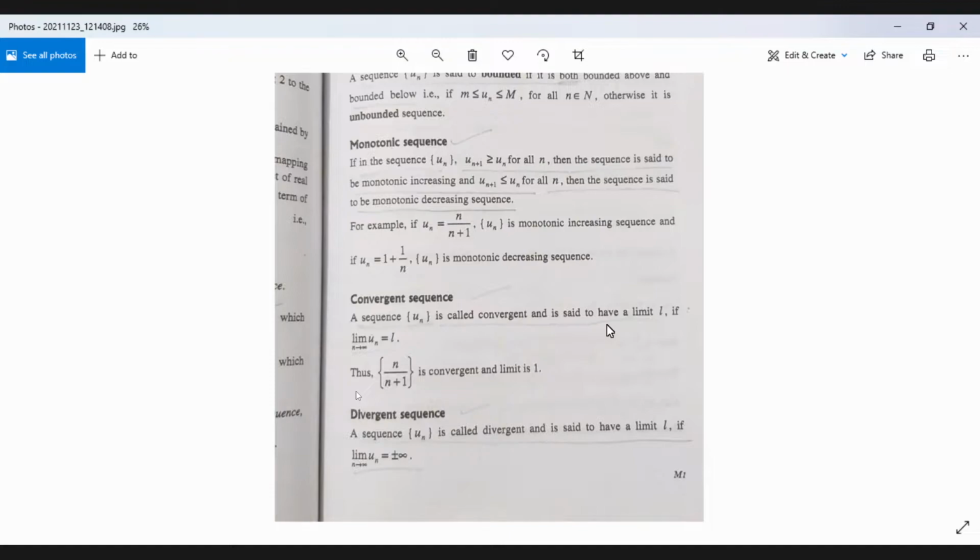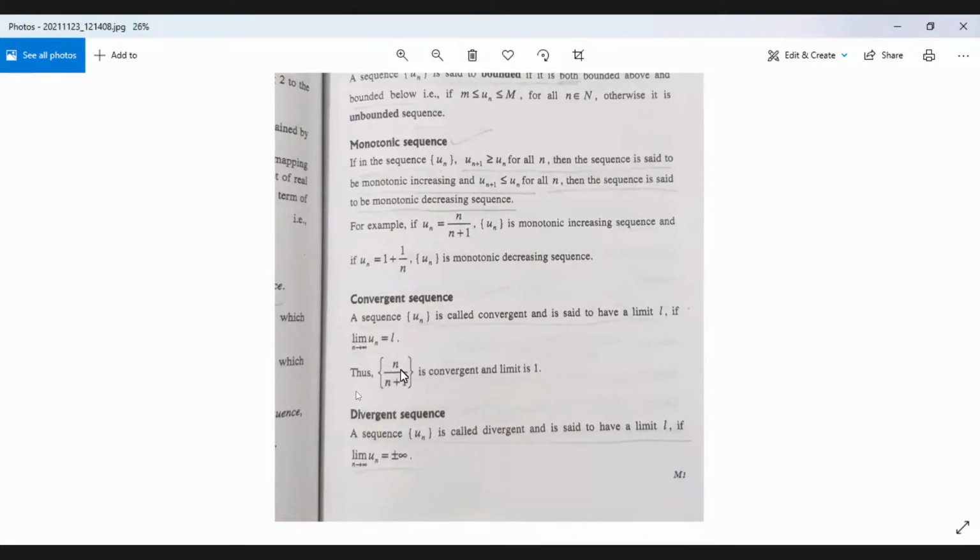Suppose we have a sequence like n by n plus 1. That means the terms are, if you put n equal to 1, 1 by 2; if you put n equal to 2, 2 by 3. The first term is half, the second term is 2/3, the third term is 3/4, the fourth term is 4 by 5, and so on. Now let us see whether the sequence is convergent or not.